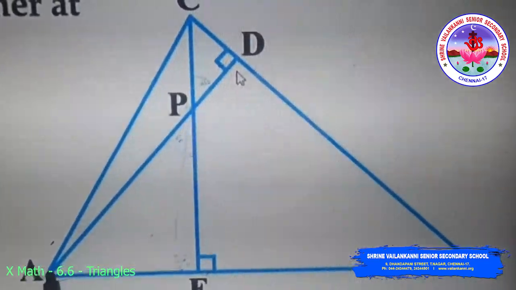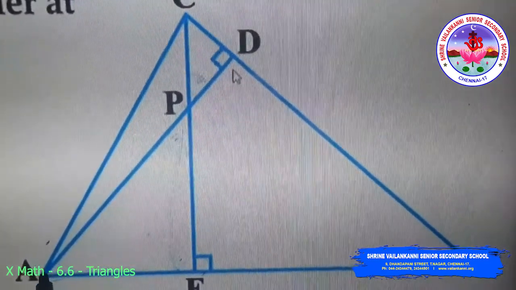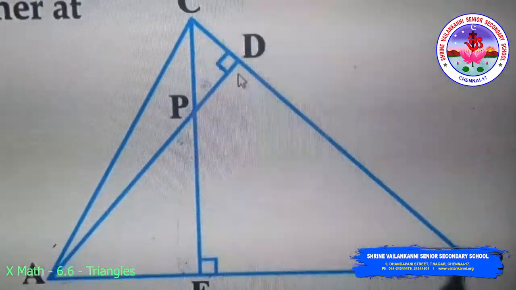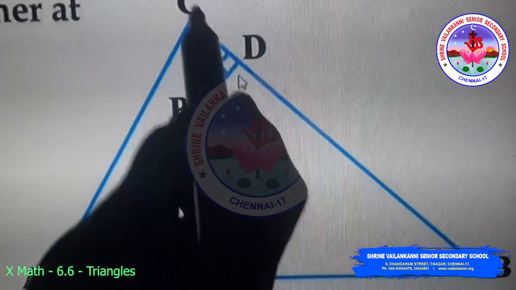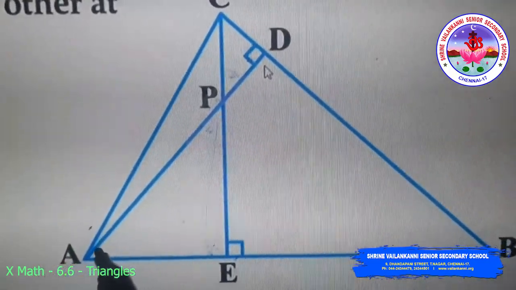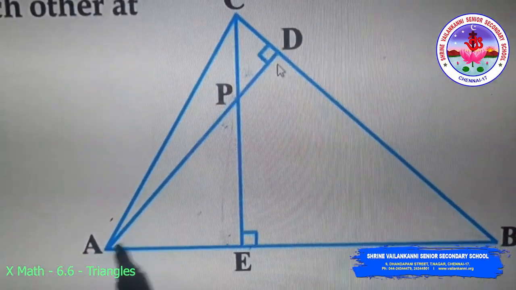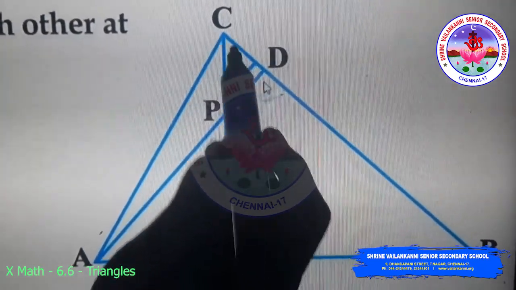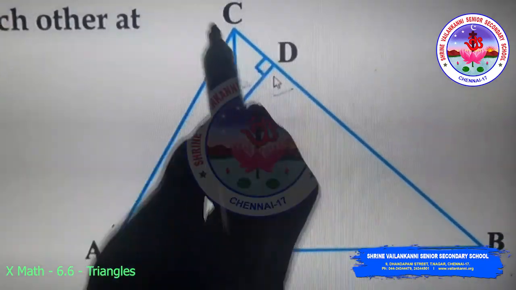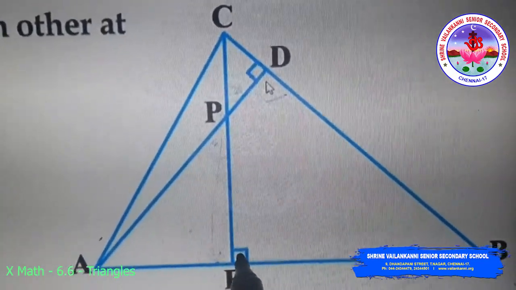Now the second proof is, I want to prove the triangle ADB is similar to CBE triangle. So here also the same case, in triangle ADB, I got this angle ADB as 90 degrees, and in triangle CEB, I got angle E as 90 degrees.